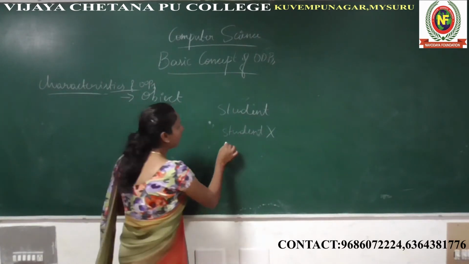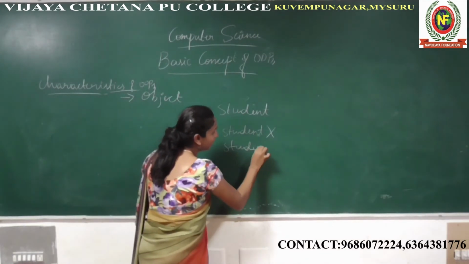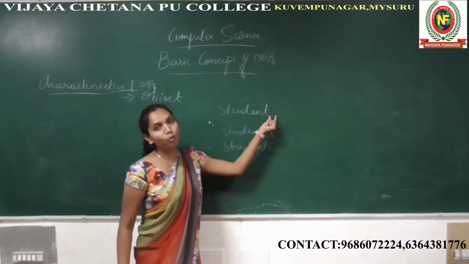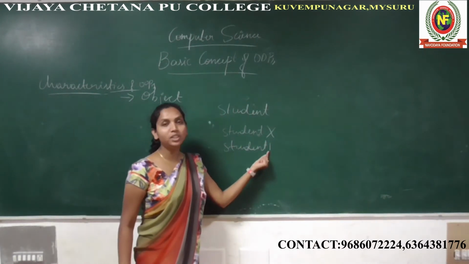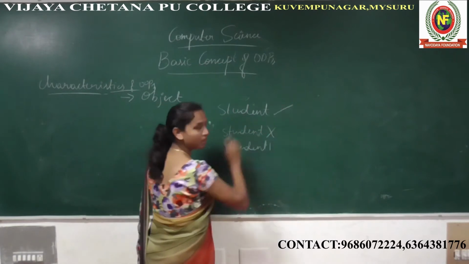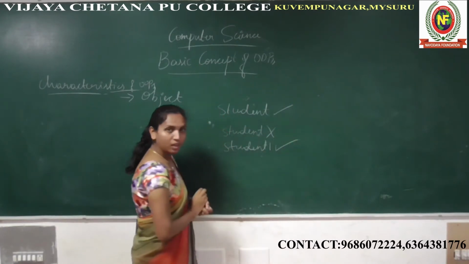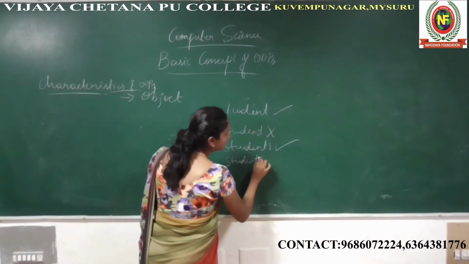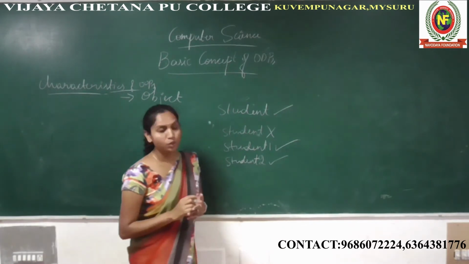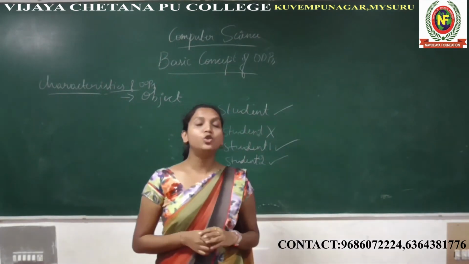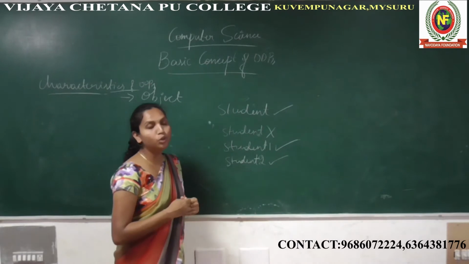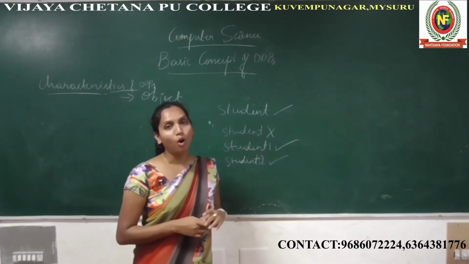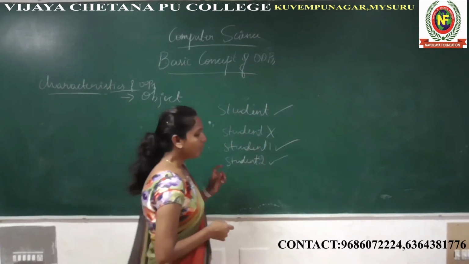You can give it as student1. It is a little different because it doesn't contain only letters, but it contains a numerical value, that is 1. Student is one object, student1 is another object, right? Again, student2 is another object. It should be unique in itself. There is no duplicate value for an object. Okay, this is one feature.